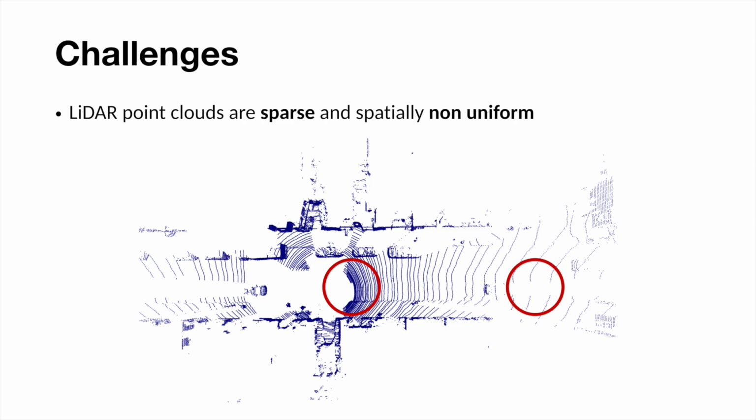Key challenges for compression are the sparsity of the points and the non-uniform density. As shown in this picture, areas close to the car are denser than the edges, which are very sparse.